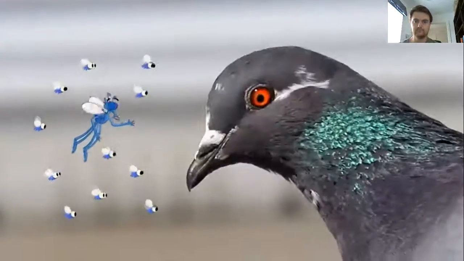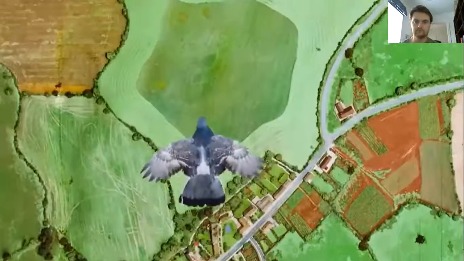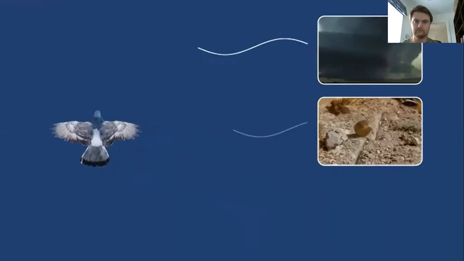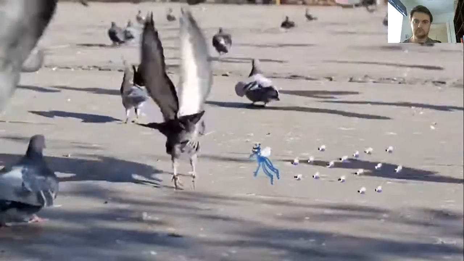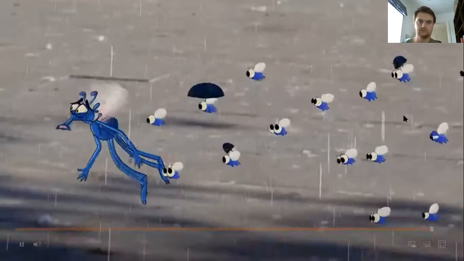Pigeons can hear something called infrasound, which is sound with too low a pitch for humans to hear. This means pigeons can hear the far-off rumblings of storms, earthquakes and volcanoes, and change course to avoid them. Those clever pigeons. They always seem to know when the weather's about to change.